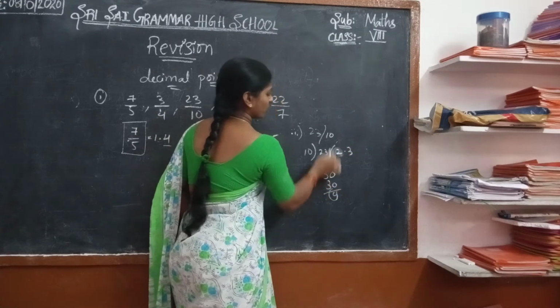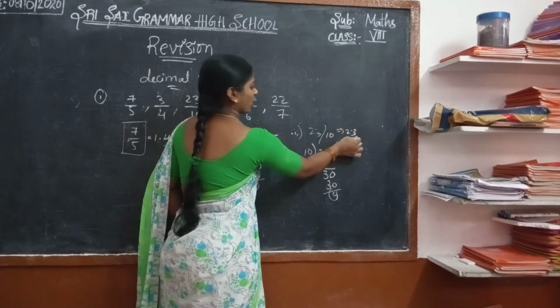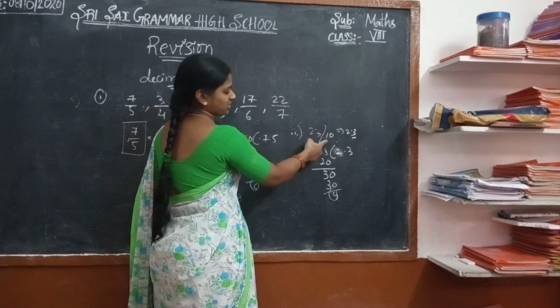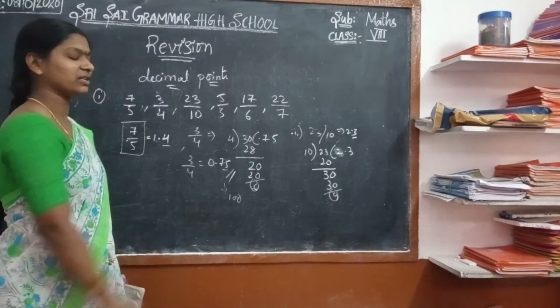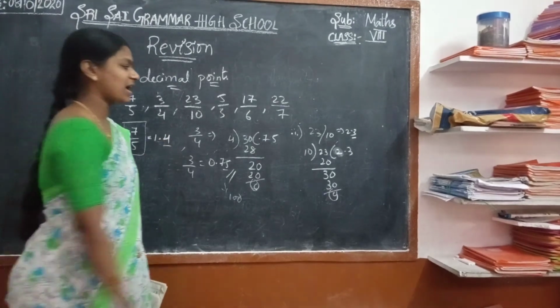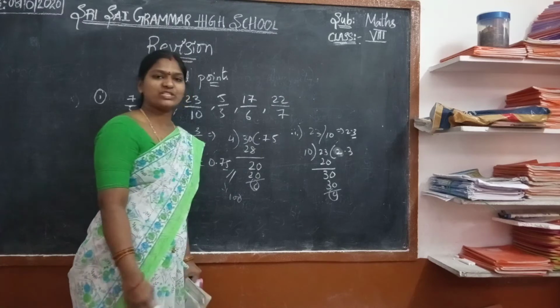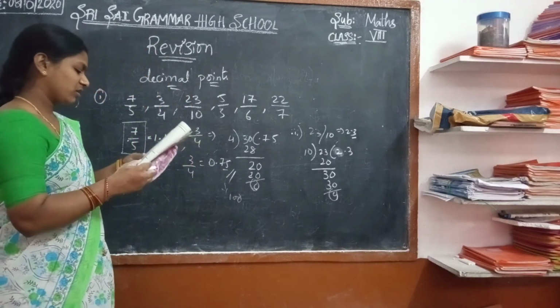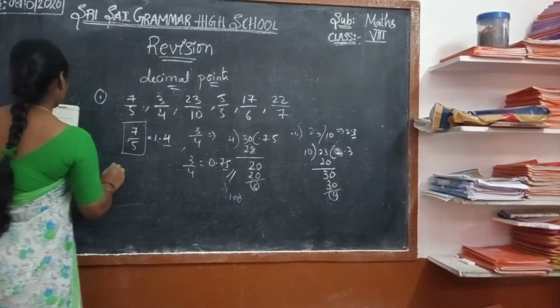Yes, 0. What is the decimal? 2.3. See now, after point 1, it is already 10. We can write 2.3. In this manner you can very easily find it, and also you can check the answer in the form of the definition, in the form of the division method also. Okay. And let us see some of the numbers. 5 by 3.